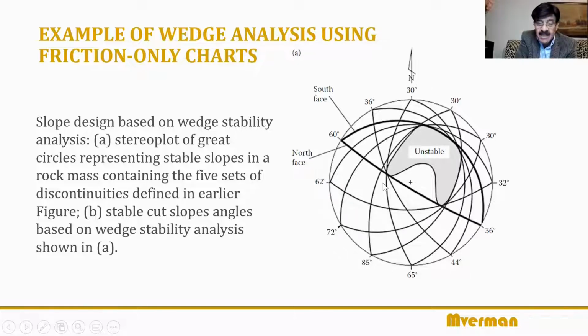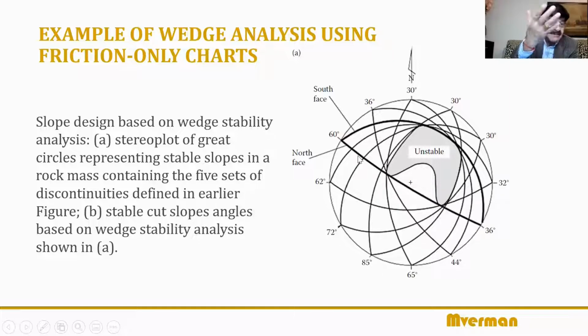Now, if you look at this, this will give you this dark line here. On the north face, if you make the alignment east-west, you will get the maximum angle of 85 degree. Out of all these angles, which are the dip angles for all of these great circles, that's the maximum, 85.